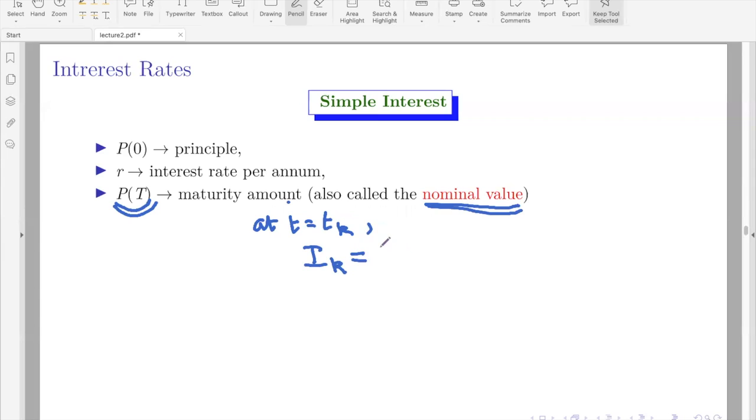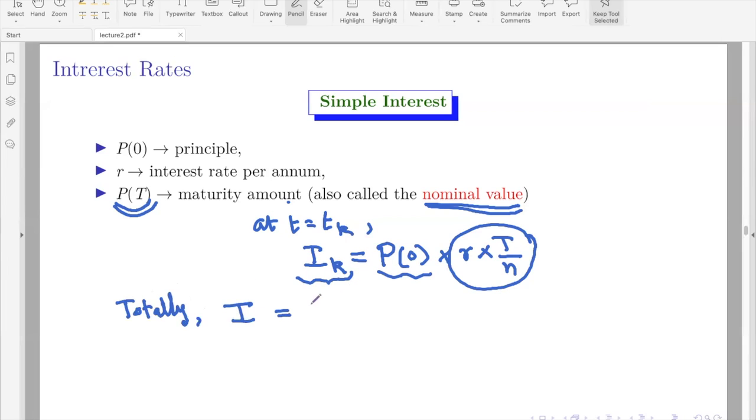It is the principal amount into the interest rate into T by N. So this is the interest rate per period, that is what we have seen previously. So the principal into interest rate per period is what the debtor will pay at every interest due time, Tk. So totally, what is the interest?